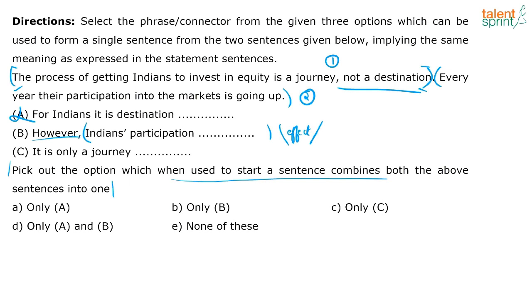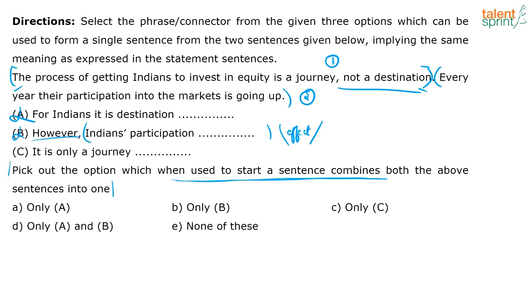So that's why we need to pay attention to the direction. The direction is saying pick out the option which when used to start a sentence, I've underlined it, right? Combines both the above sentences into one. I can use your sentence if this direction was not there. But I'm going to rule out option B because I need to have a pretext before however to explain why Indians' participation into the market is going up, and I cannot start the sentence with however to combine these two sentences to make complete meaning. But let's look at option C again. That's the only one that is left, right?